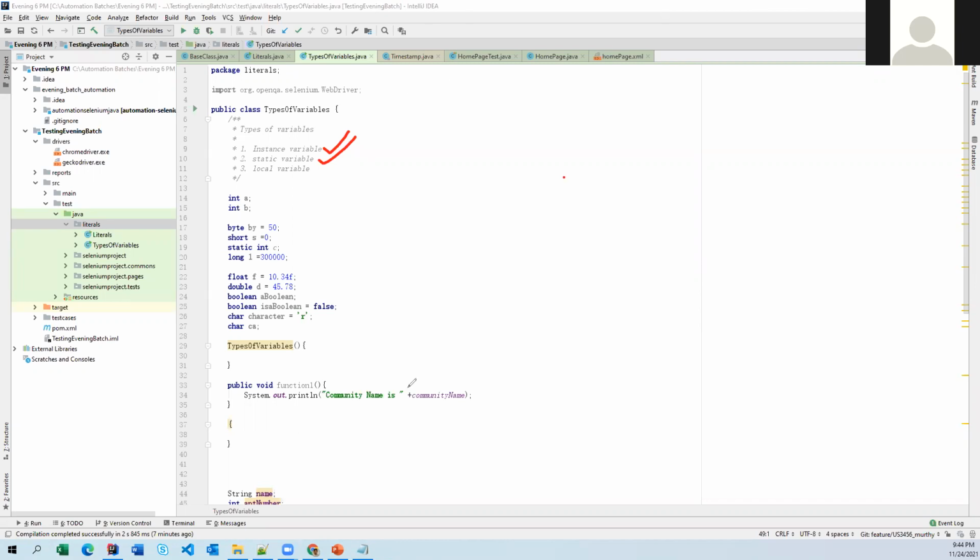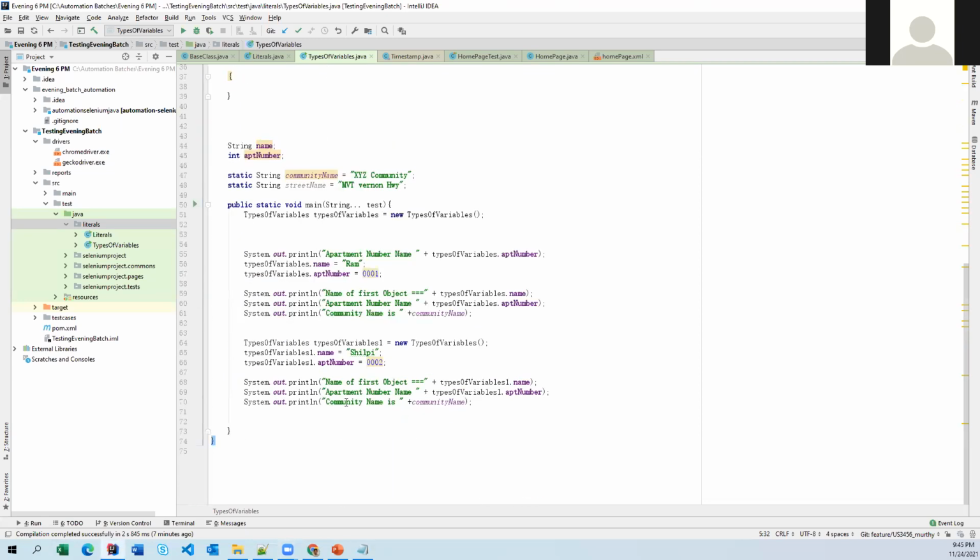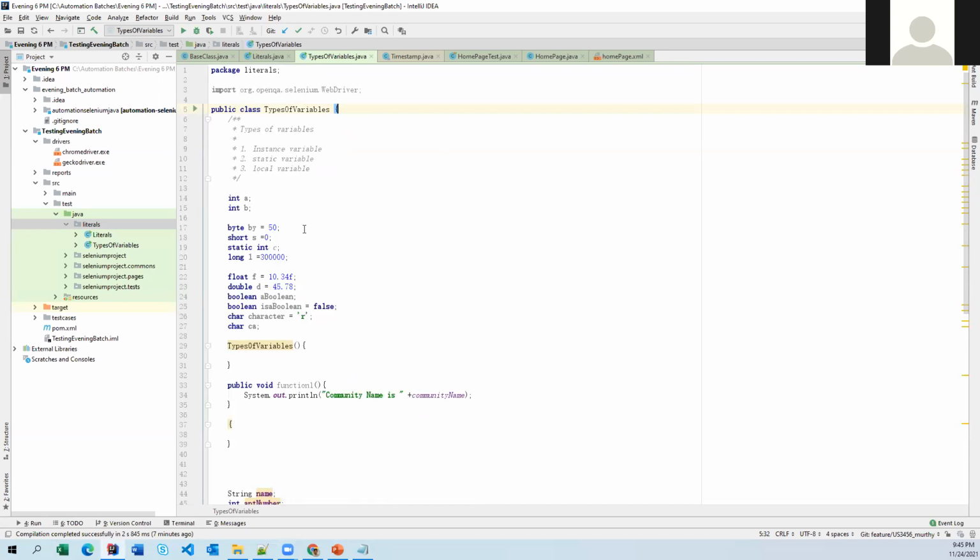So I hope you got it. Now let me move to the local variables. Okay, so local variables means what? Whatever variables we are declaring at the class level. Class level means, if you notice here, this is the starting point and this is the ending point. In between, if you declare any variable within the class, but outside of constructor, outside of block, outside of the method or function, they are called global variables.